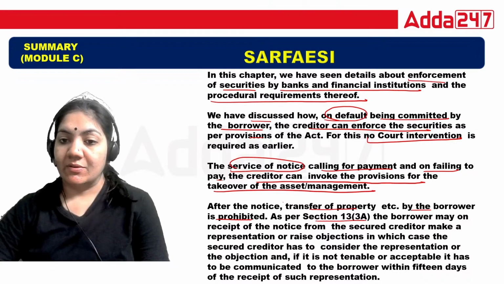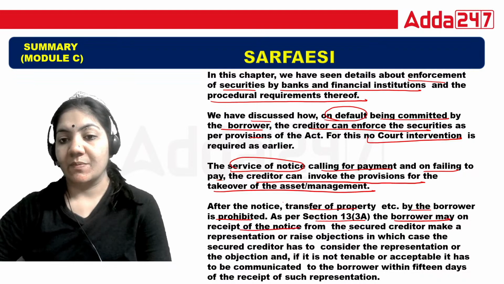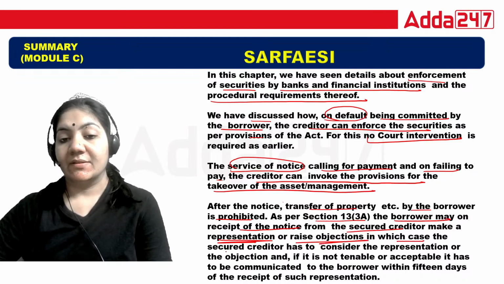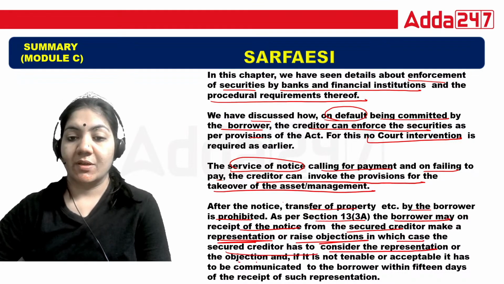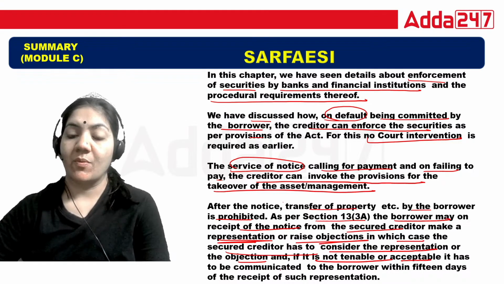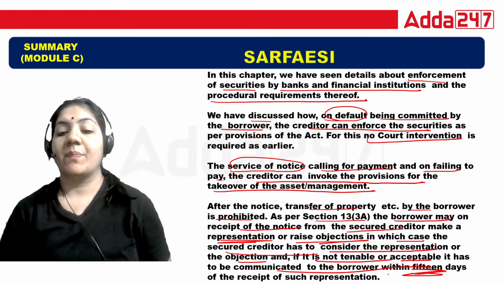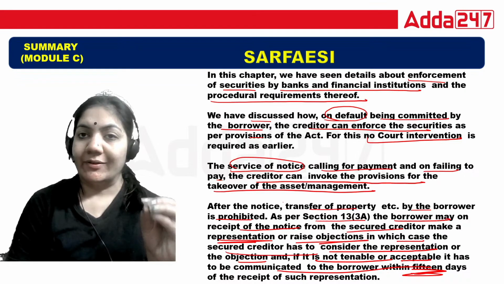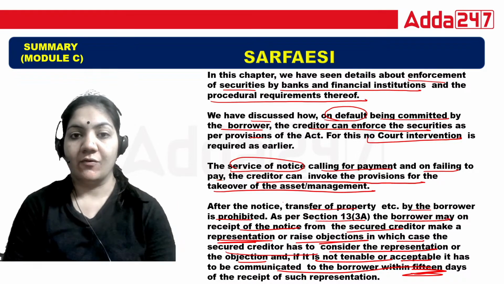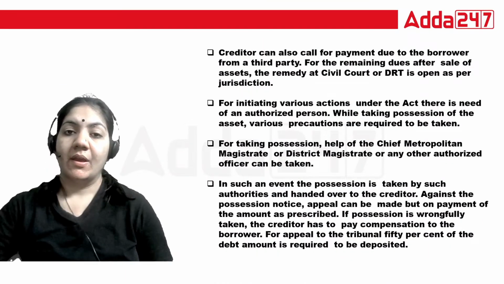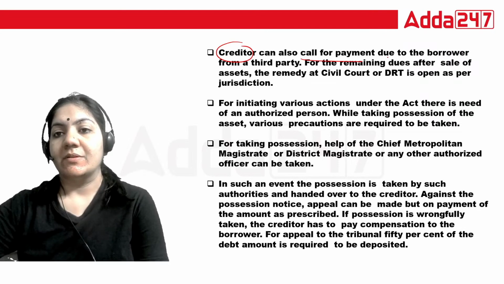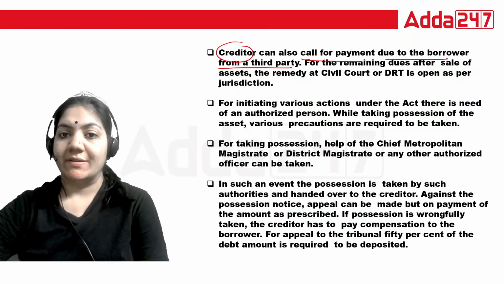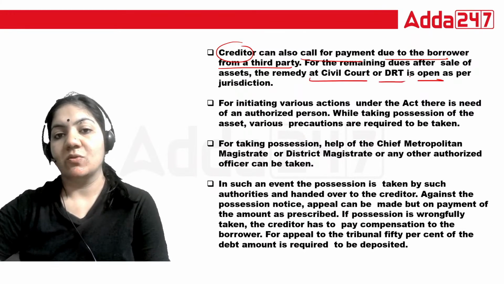As per section 13 clause 3A, the borrower may, on receipt of notice from the secured creditor, make a representation or raise an objection, in which case the secured creditor has to consider the representation and objection, and if it is not tenable or acceptable, it has to be communicated to the borrower within 15 days from the receipt of the representation. Suppose the creditor wants to sell that property, then they have to be informed. Creditor can also call for payment due to the borrower from a third party. For the remaining dues after sale of assets, the remedy at civil court or DRT is open at the jurisdiction.